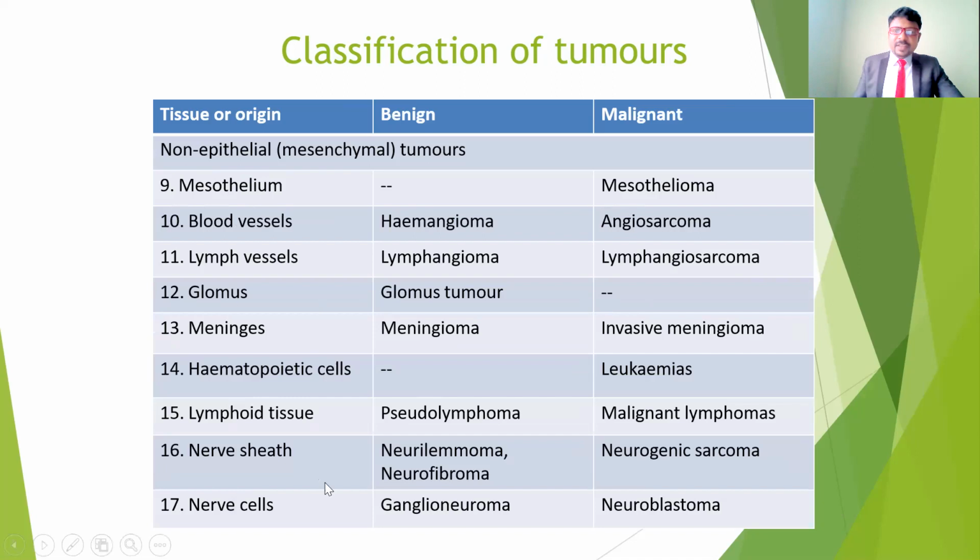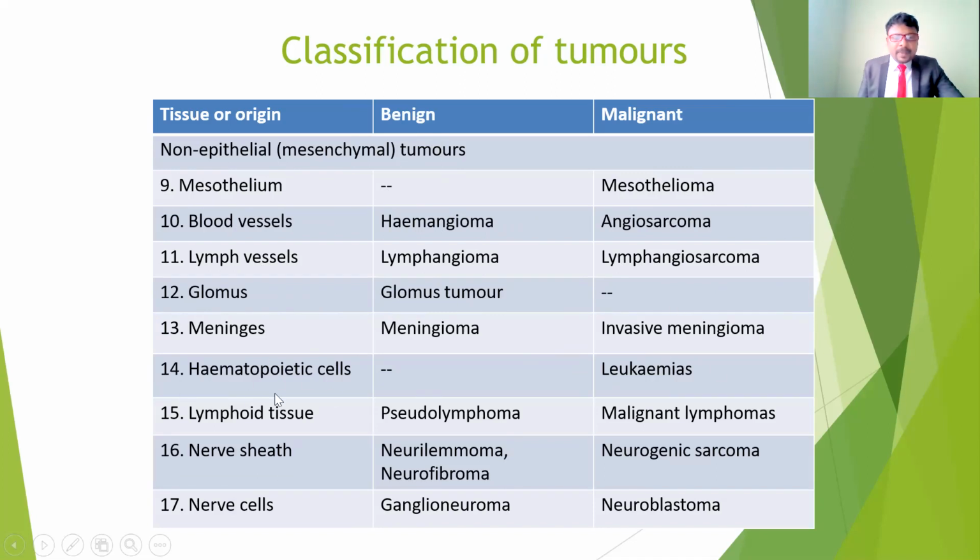Like that, there are many different types from the non-epithelium, the mesenchymal tumors. Mesothelium is mesothelioma. Blood vessel: angioma, hemangioma, and also angiosarcoma. Lymph vessel: lymphangioma and lymphangiosarcoma. The glomus gives the glomus tumor, and the meninges give meningioma or invasive meningioma. So here also, the name will be different.